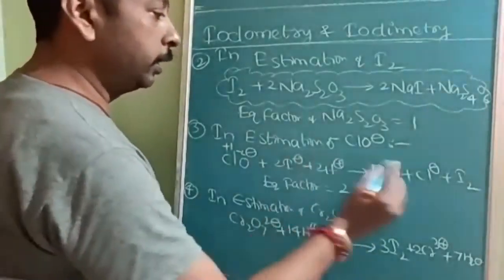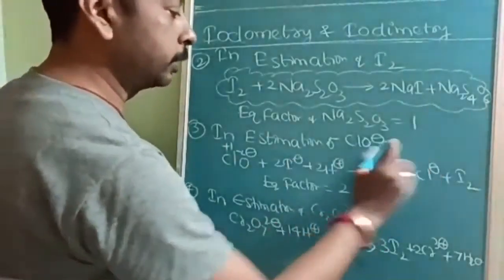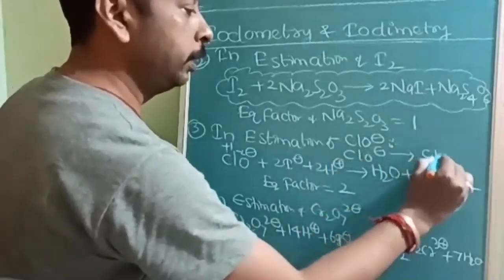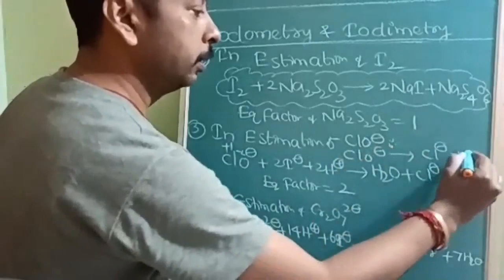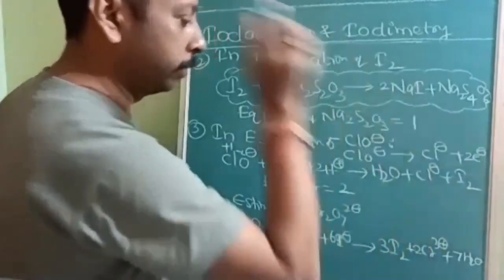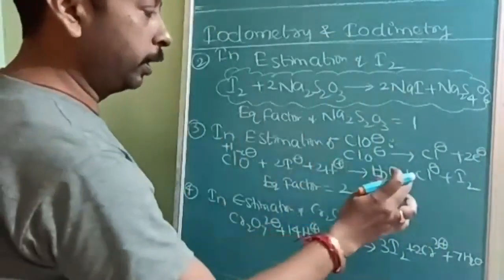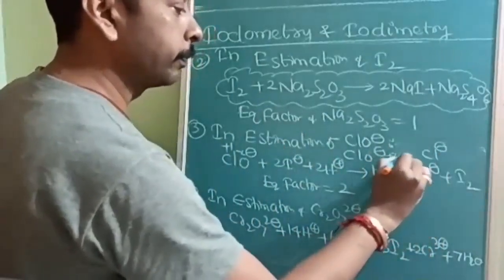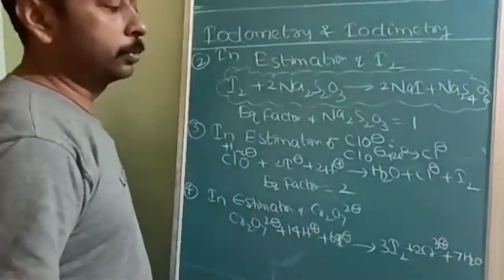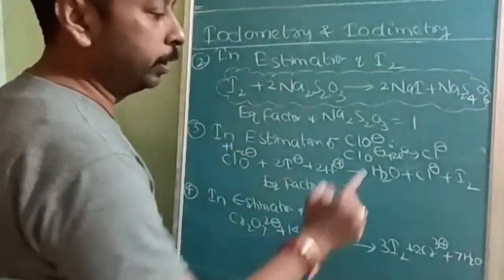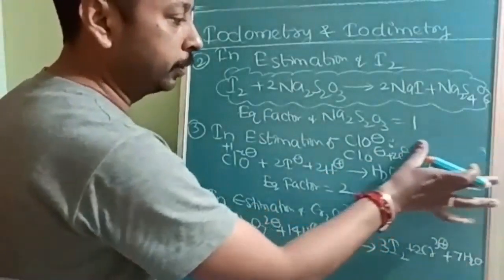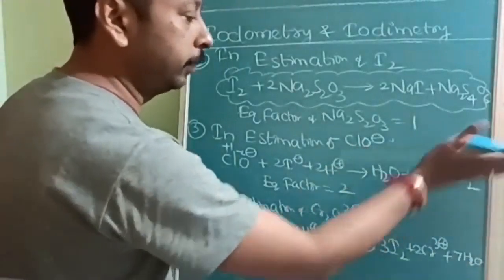And if I write it in the reaction also, it will be like this. ClO minus plus 2 electrons gives Cl minus. Okay. So this is undergoing reduction. Therefore, the electrons will be on the left side, 2 electrons. Understood? Like this, the answer will be. For balancing, you have to write H2O like that.